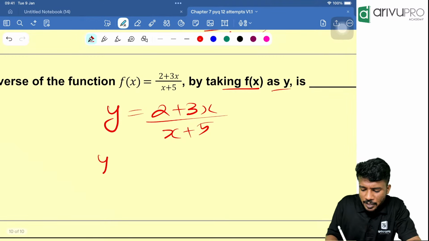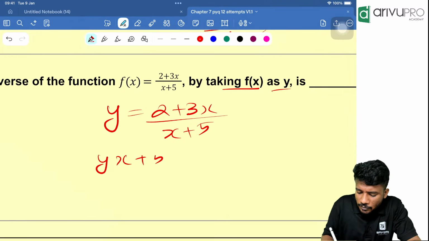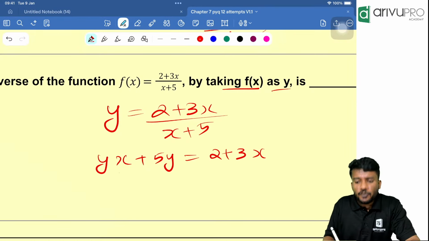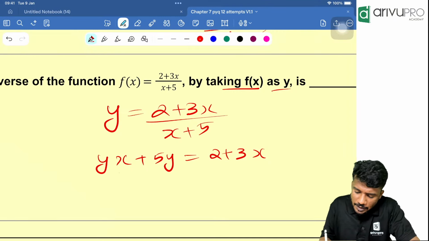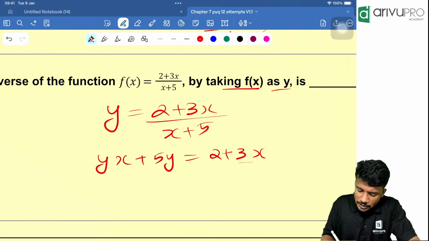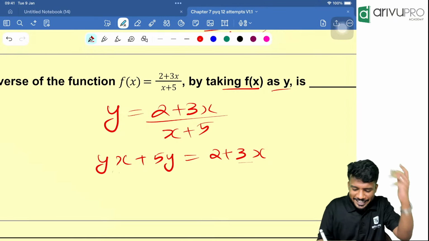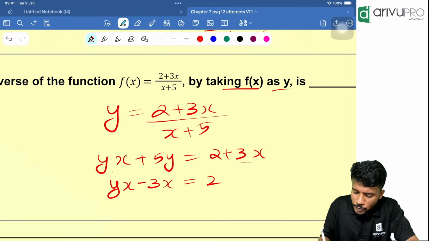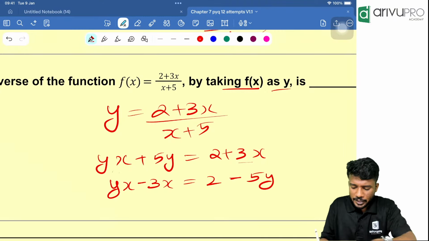Cross multiply: yx plus 5y is equal to 2 plus 3x. Now solve for x. Take this to one side and that to the other side, which gives yx minus 3x is equal to 2 minus 5y.